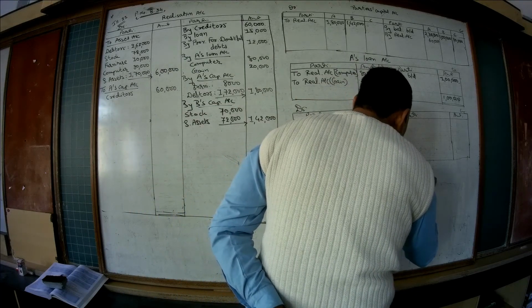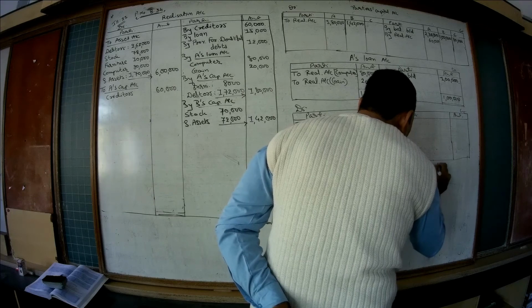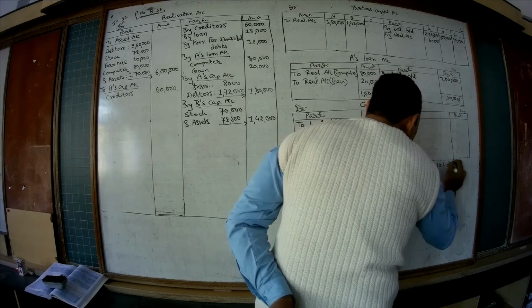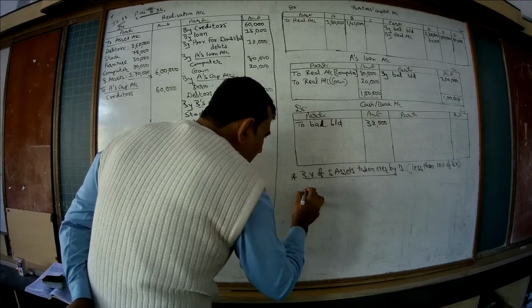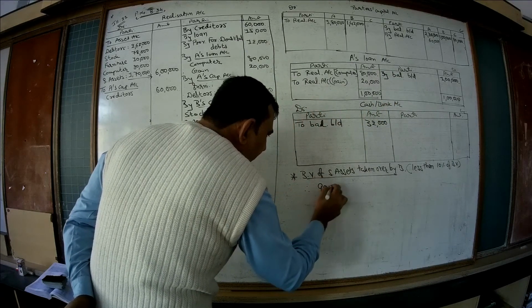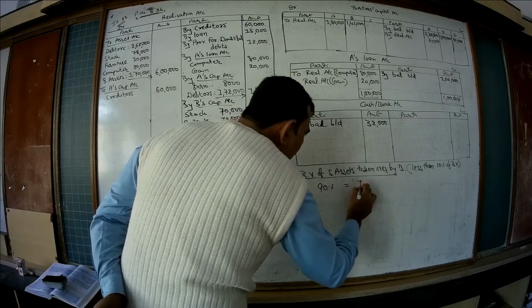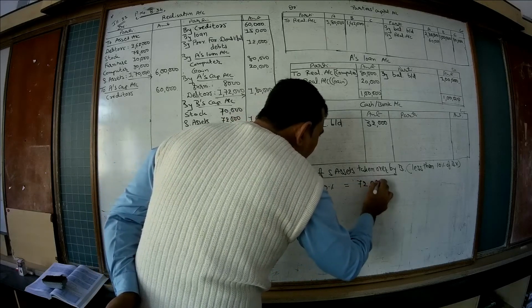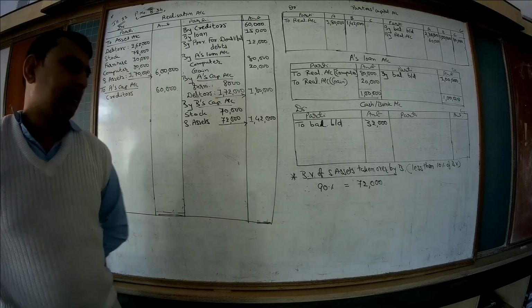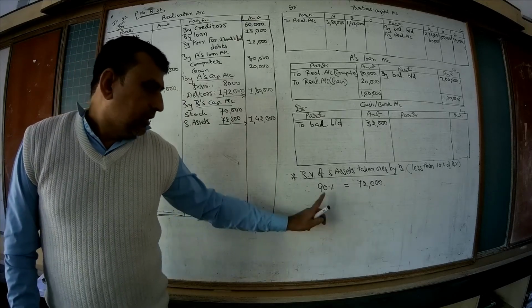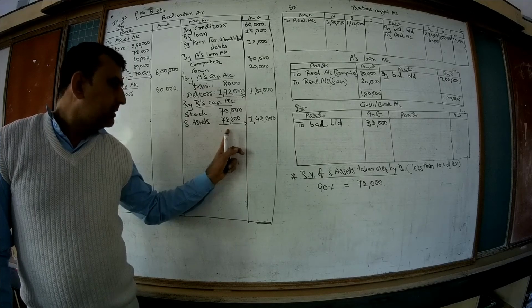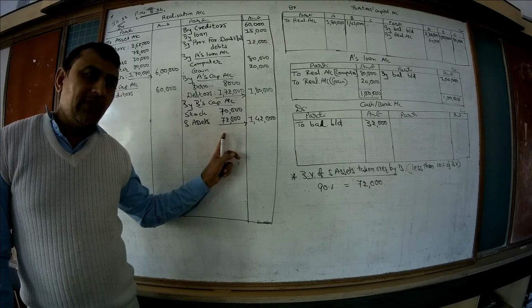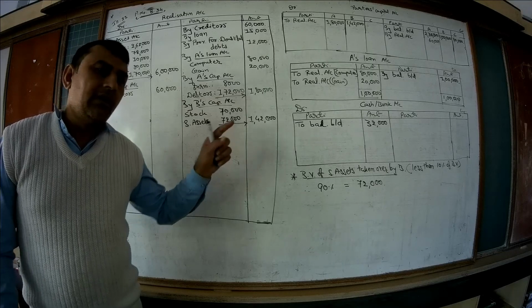So 90% is equal to how much? We are given 72,000.